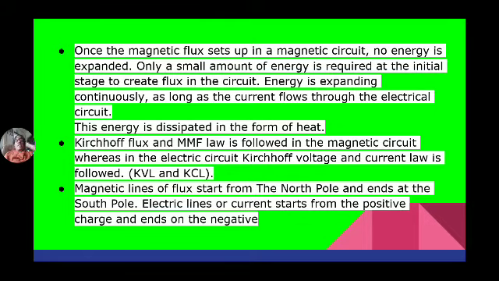Once the flux is set up in the magnetic circuit, no energy is expended, only a small amount of energy is required at the initial stage to create the flux in the circuit. Whereas energy is expended continuously as long as current flows through the electrical circuit, and in an electric circuit, energy is dissipated in the form of heat. Kirchhoff's flux and MMF laws are followed in magnetic circuits, whereas Kirchhoff's voltage and current laws are followed in electric circuits.